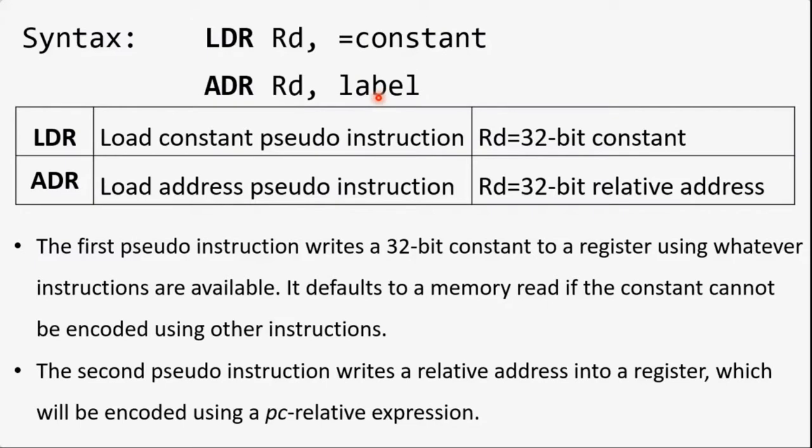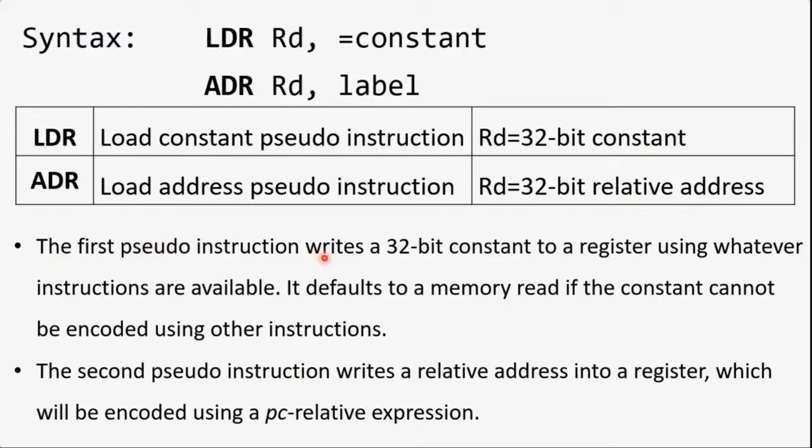Now what is the label? A label is a variable declared in the data area. So ADR, RD, and the variable name. That time, instead of copying the variable value into RD, ADR copies the 32-bit address of that variable into RD. So these two are instructions actually. Now there are two statements written below, which are very important.